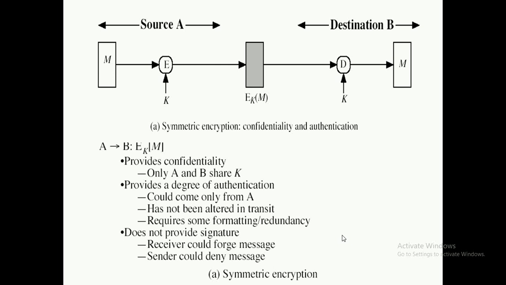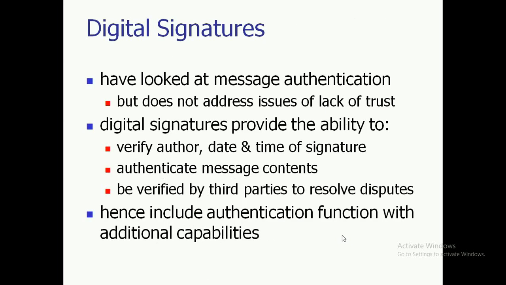At the same time, we expect that it should have some kind of formatting and redundancy, but this particular technique cannot provide us a signature. The receiver could forge a message and the sender could deny having sent a message. So signature is very important whenever we are talking about authentication.